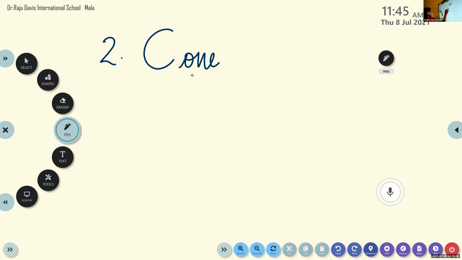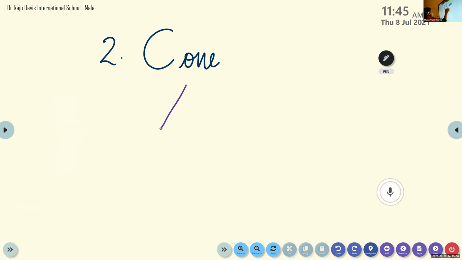Now let us draw the shape. All of you please draw the two sides of a triangle. Now at the bottom we can draw a circle. This is cone shape.